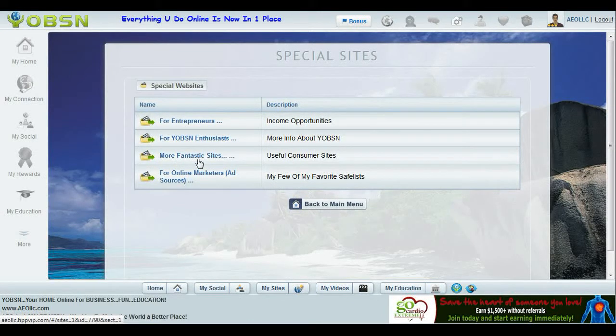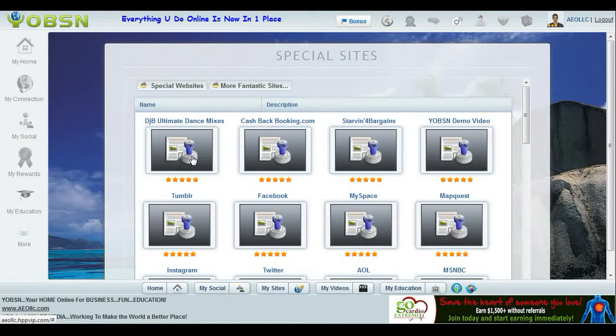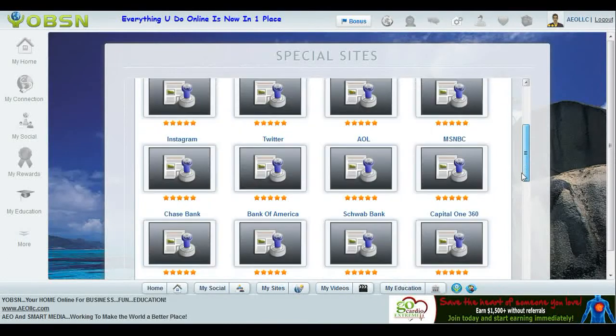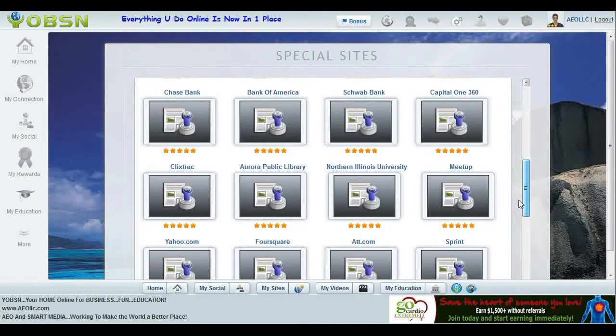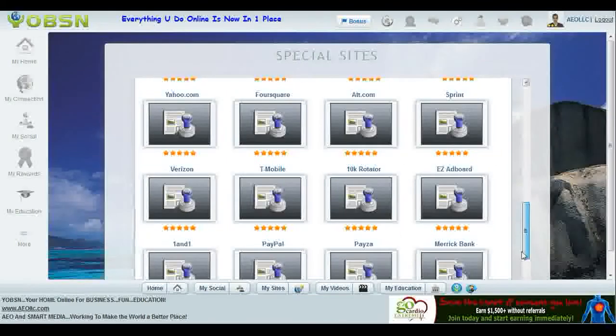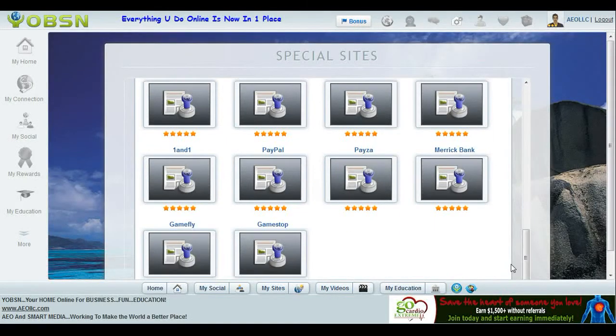Now, when I come down here to more fantastic sites, now look at this. You already saw the fantastic sites before, right? So in addition to that, okay, you also have these sites back here. You know, you name it: MapQuest, Tumblr, Twitter, MSNBC. I mean, you name it, it's back here. And if there's a site, I mean, even your bank, right?